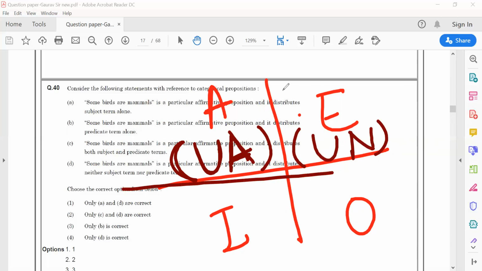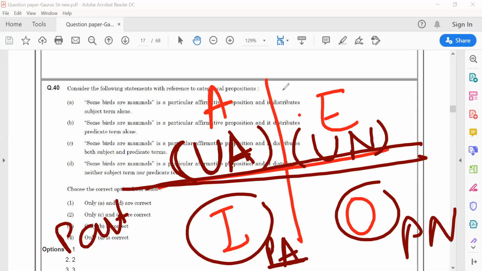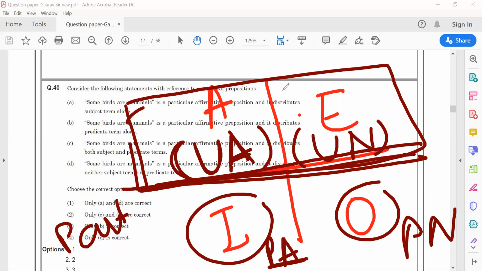These above two are universal and the below two are particular. Particular affirmative and this would be particular negative. So the above two are universal statements and the below two are particular statements.